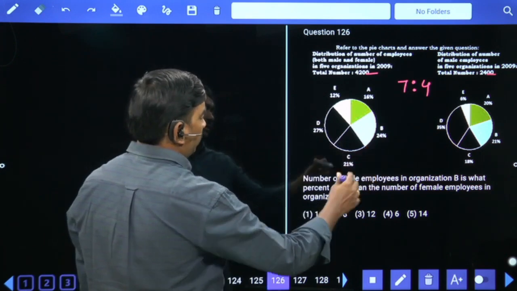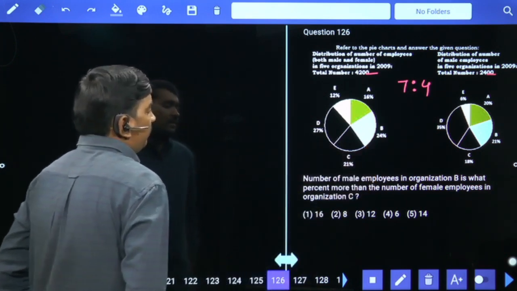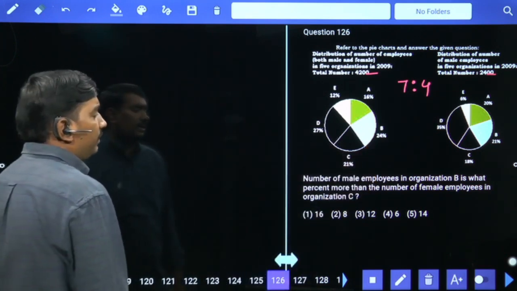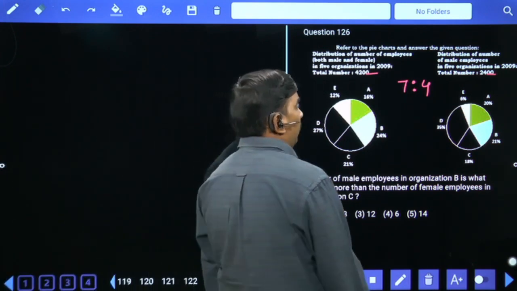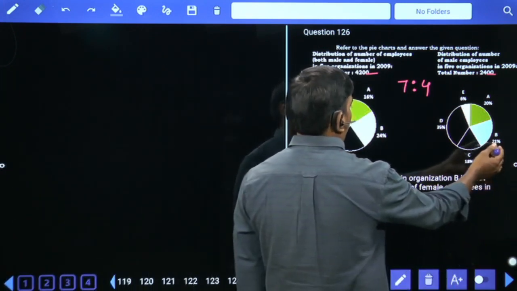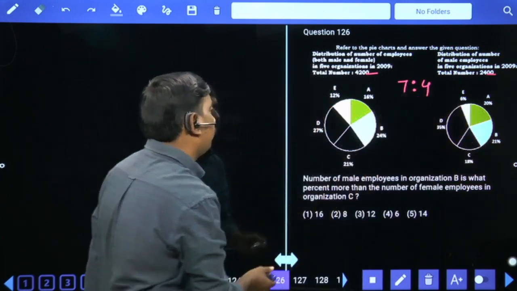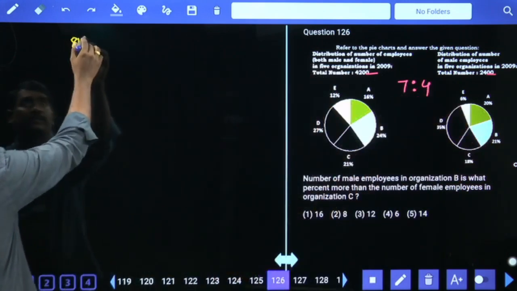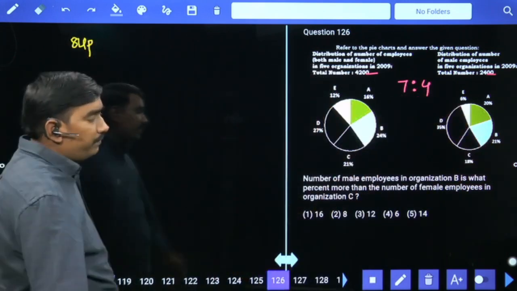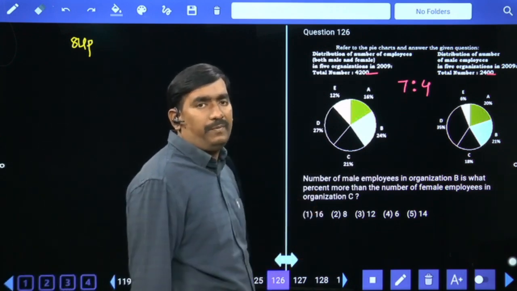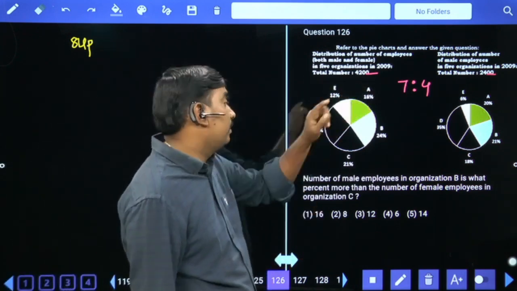Male employees in organization B is what percent more than the female employees in organization C? Organization B, male employees 21 percentage, 21 fours are 84 parts. Female employees in C. How to get female means total minus male.